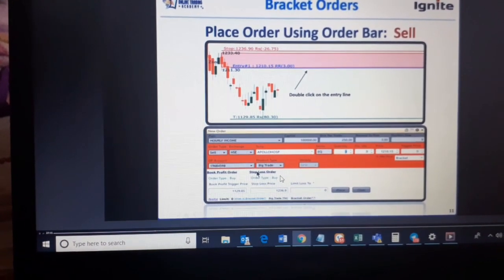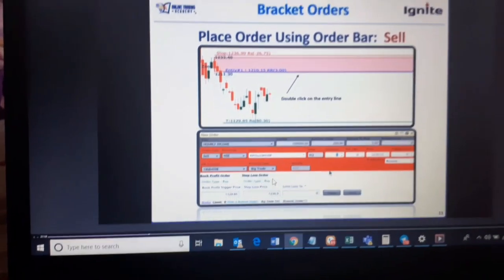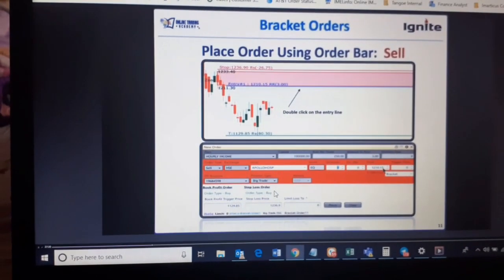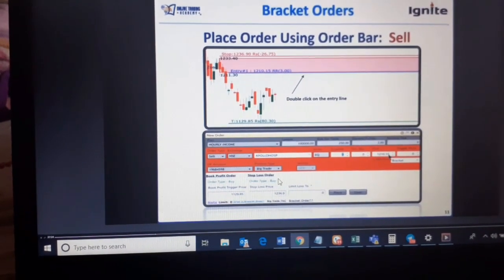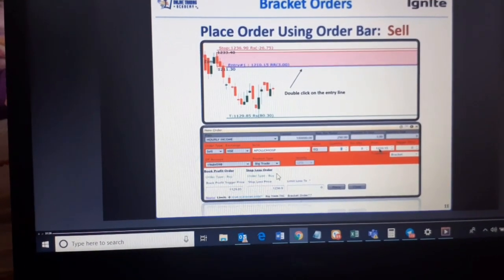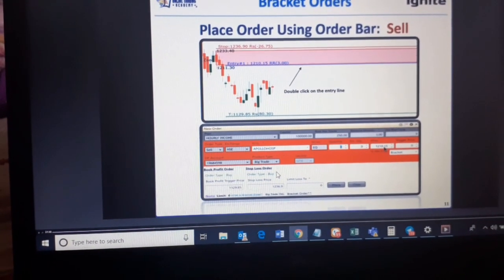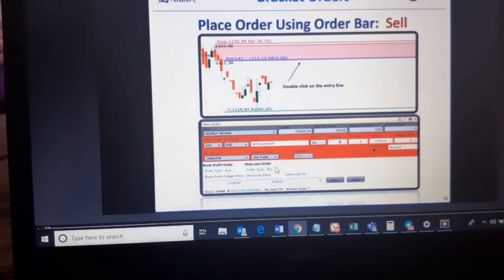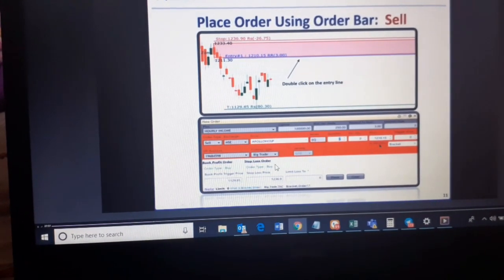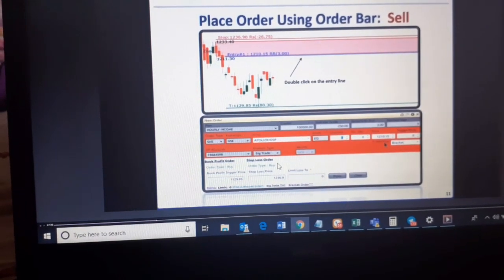Come on, Madhuri, we do not have to set the target as 0. We have to set it if you want to take this trade at a market price, not at a limit price, which is specified over here. The limit price is 1210. But if you want to go for a market price, I want to buy at any price, then can you see it's written, you put 0 over here for market price.